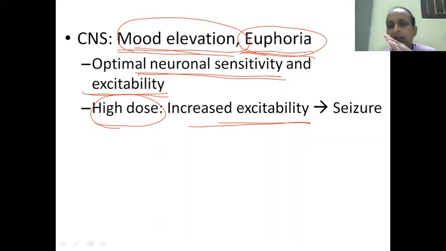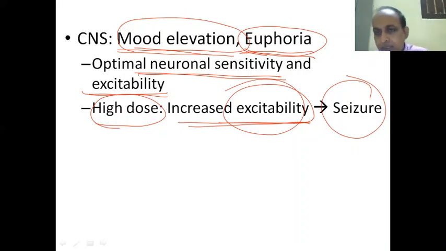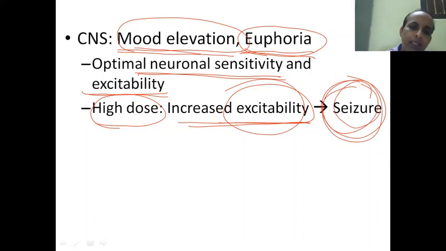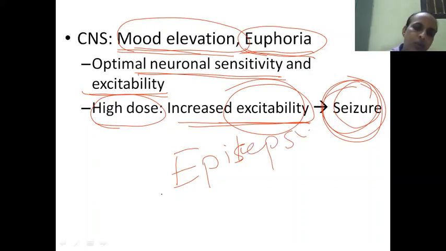Whenever we administer a high dose, there is a chance that there will be increased excitability. It may lead to seizure. If seizure occurs, what will happen? Seizure, epilepsy. It is usually for this reason that whenever the patient has a history of epilepsy or seizure, we don't prescribe the steroids. So before prescribing this, you have to inquire about epilepsy or seizure.